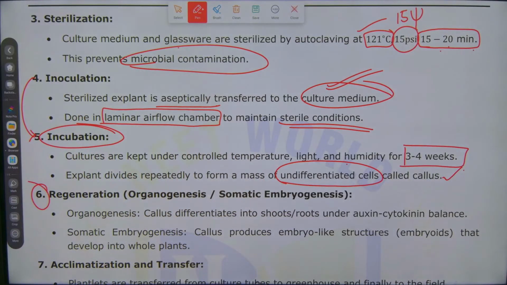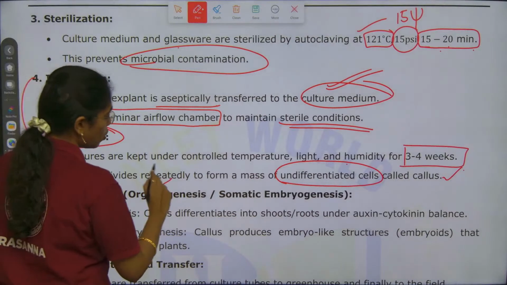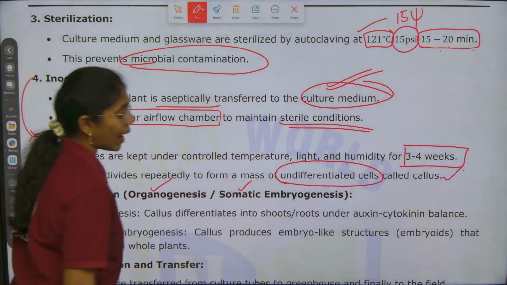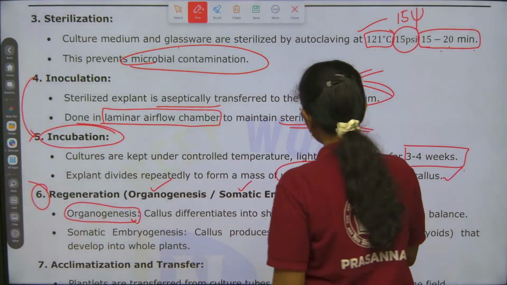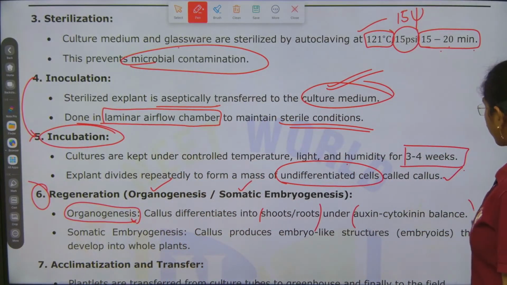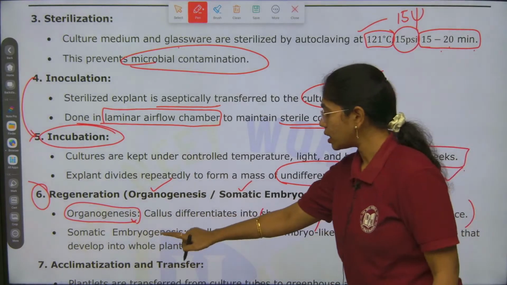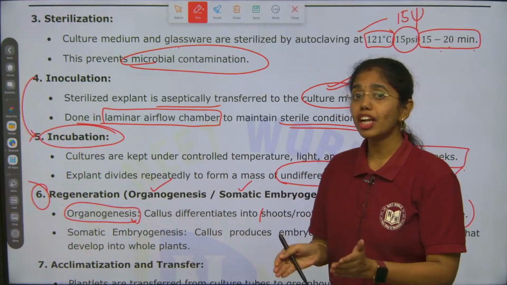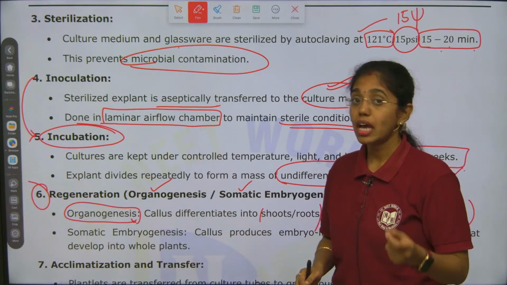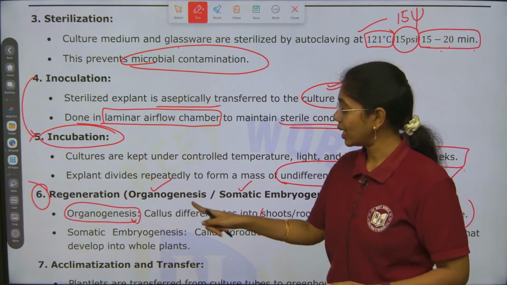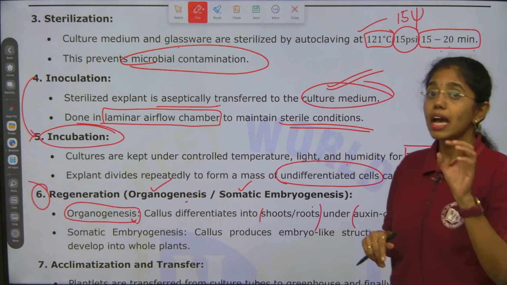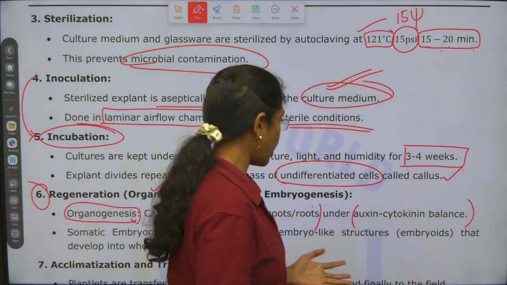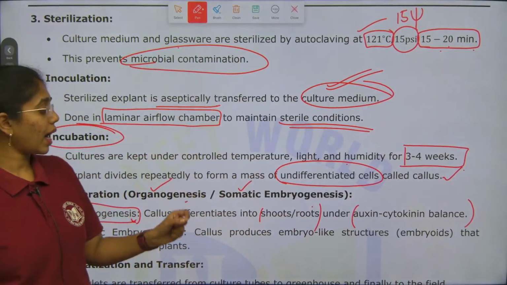Next, regeneration, also known as organogenesis and somatic embryogenesis. Here in organogenesis, callus differentiates into shoots or roots under auxin cytokinin balance. What is callus? Undifferentiated mass of cells is called callus. Callus will start differentiating in this step. What happens? Callus will start differentiating into organs based on auxin cytokinin concentration.